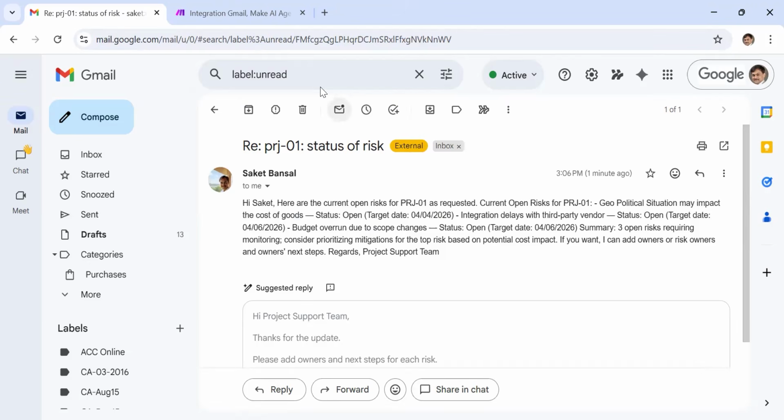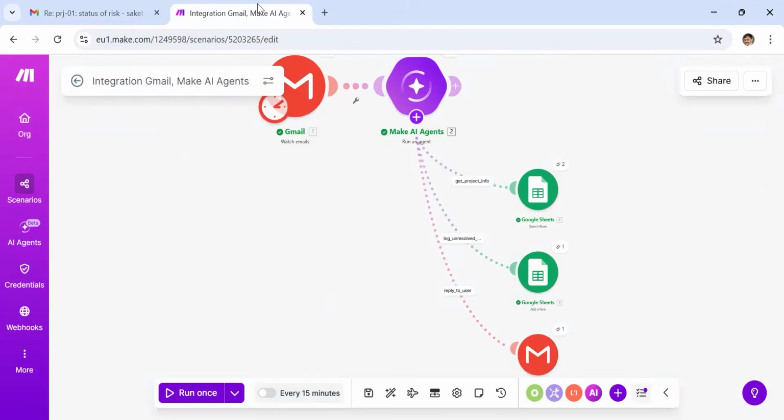And the one which is not answered went into the draft. We can send an email also saying that I cannot answer it automatically, and our support team will get back to you after 12 hours. That could also be a possible reply we can give. All this we can configure. So we can extend it, we can do these things.